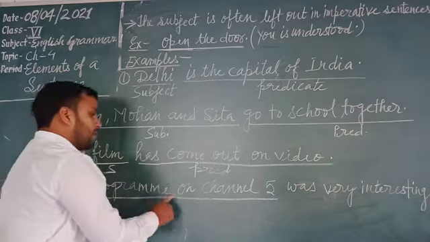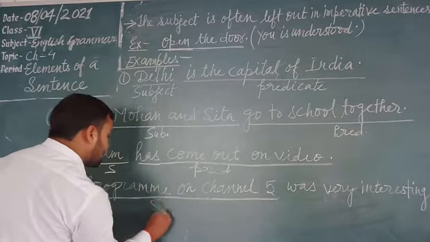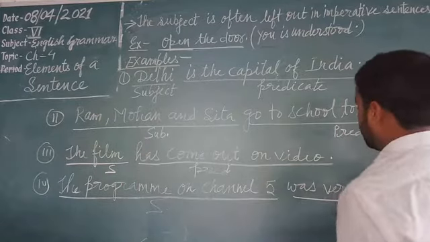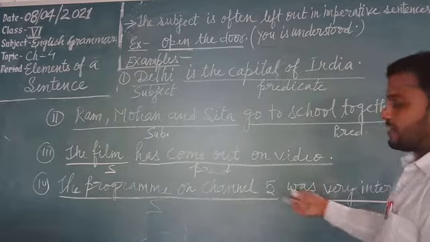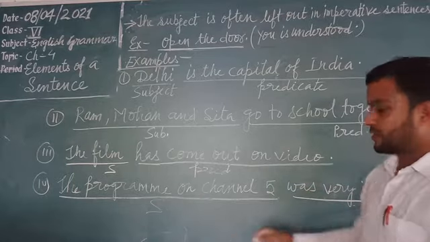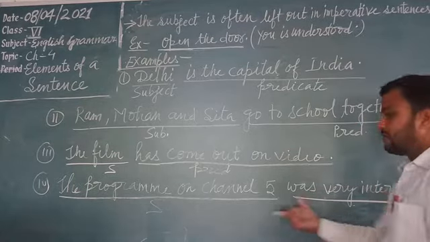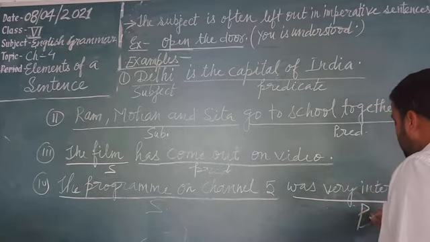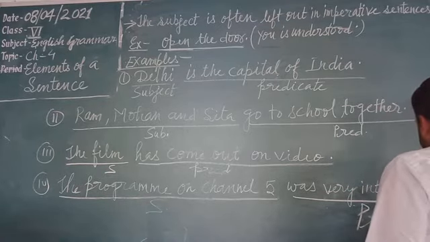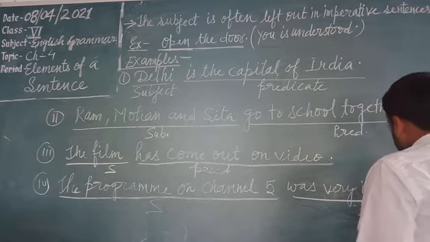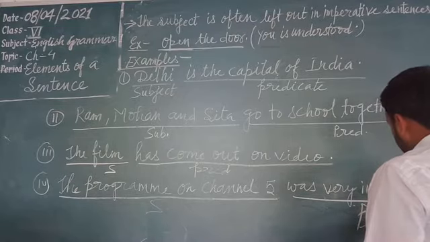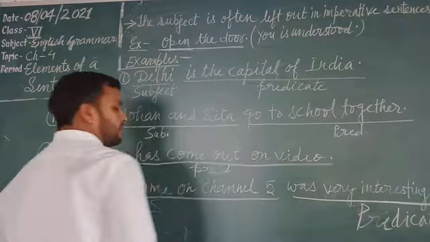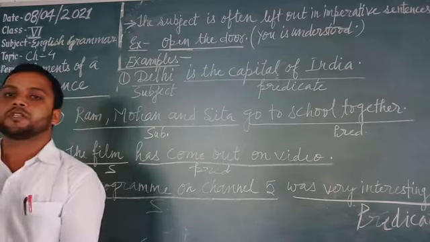This one is the subject, and was very interesting is said about the subject, that the program on channel 5 was very interesting. So that's why it will be the predicate. And the program on channel 5 will be the subject.